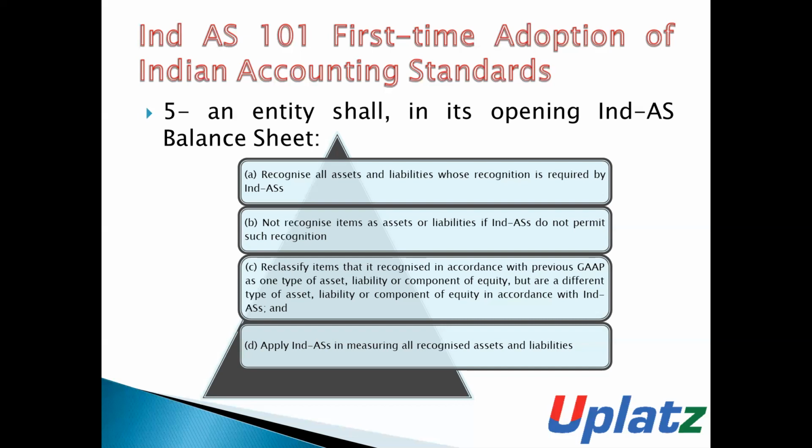Number 3, it shall reclassify the items recognized in accordance with previous GAAP which are of a different type according to IND AS. And the entity shall also apply IND AS in measuring all the recognized assets and all the recognized liabilities.